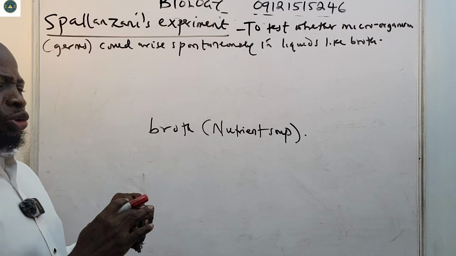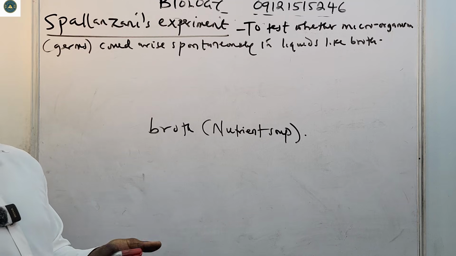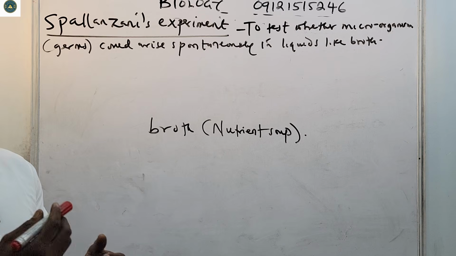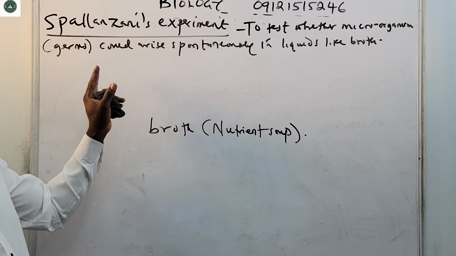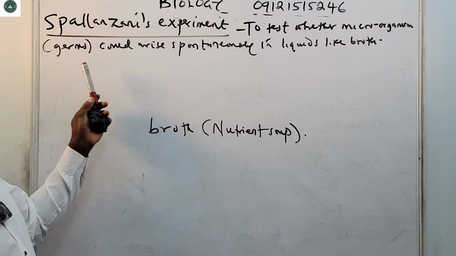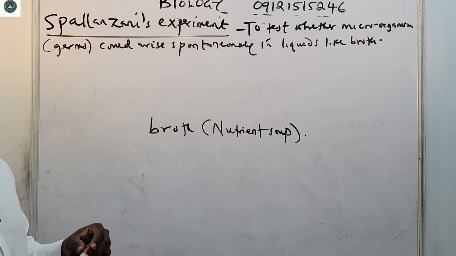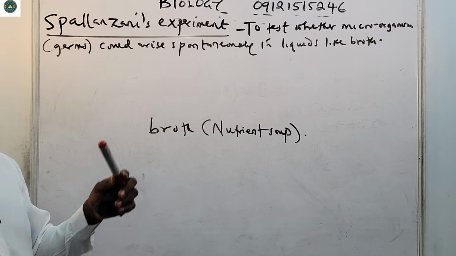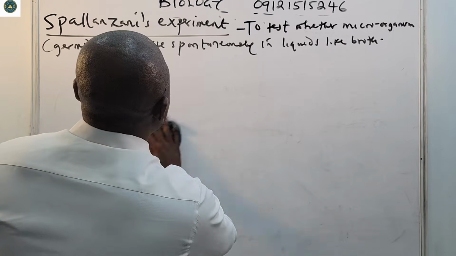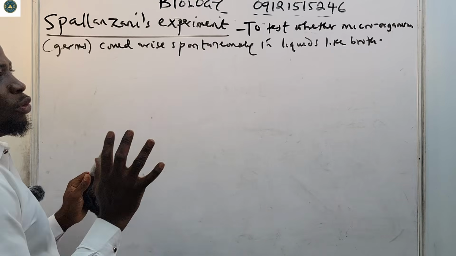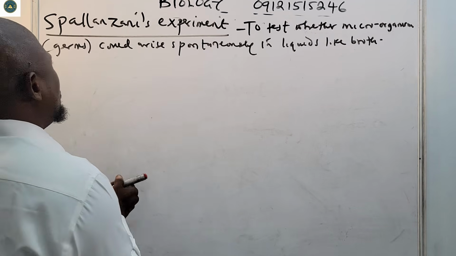So it's called nutrient soup, which will encourage the growth of microorganisms. So the aim is to test whether microorganisms, that is germs, could arise spontaneously in liquids like broth. So what did he do? What are the steps in this experiment? Number one, he prepared flasks.